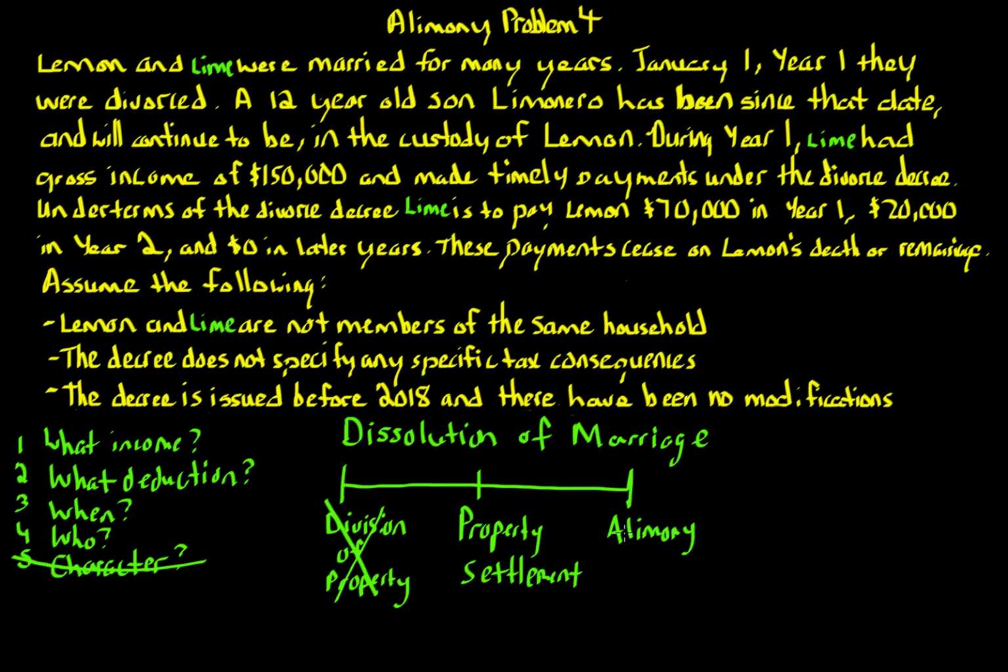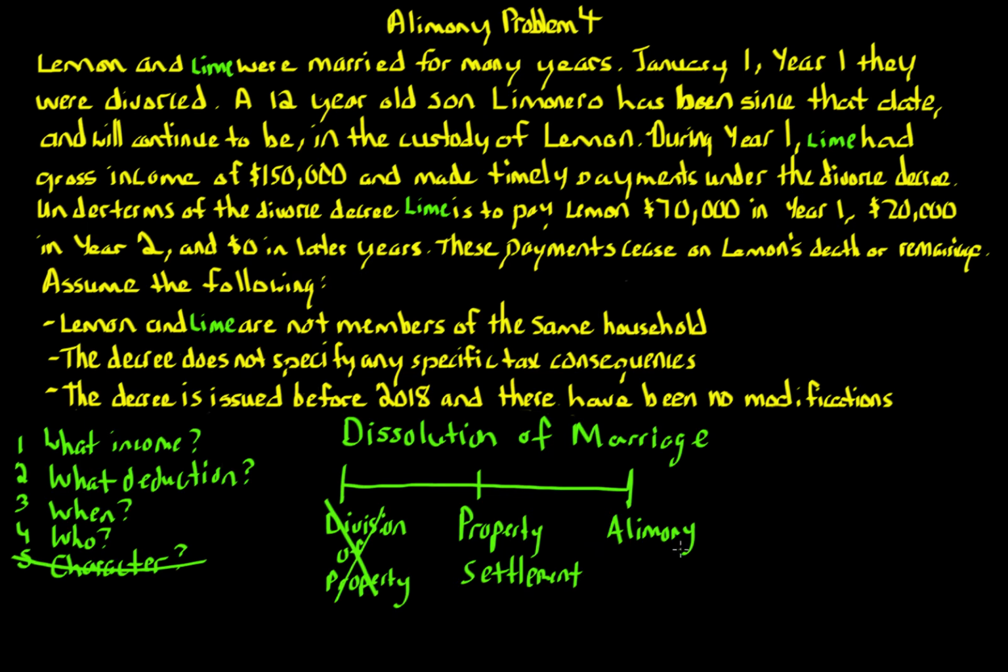Property settlement is in the middle because it's a view of both ideas. It has that alimony aspect where it comes from the obligation of the marriage, from that contract. It's not from property that came before the marriage. It comes from the whole idea of the marriage. But unlike alimony, which ends upon a certain time, property settlement does not end. It's simply, okay, you get that amount. And that's the idea there.